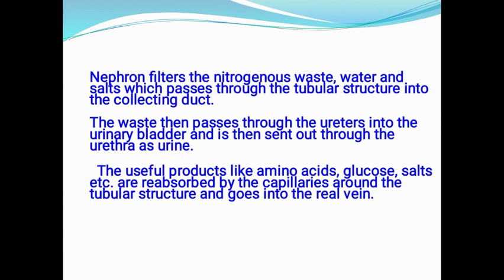These amino acids, glucose and salts which are needed by our body are sent through the renal vein to all parts of the body. The waste is removed out through the urethra as urine. Okay.